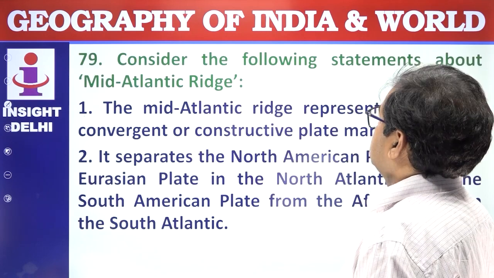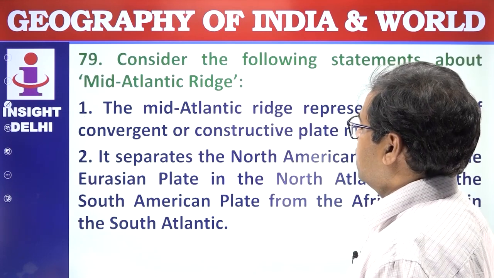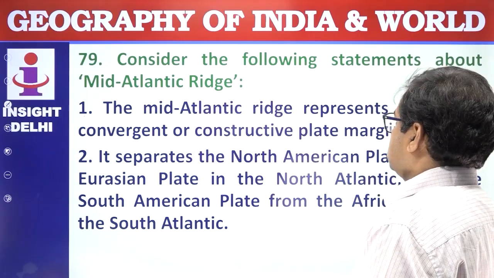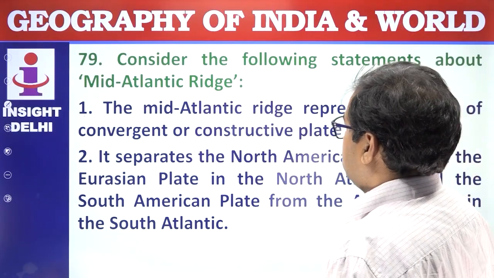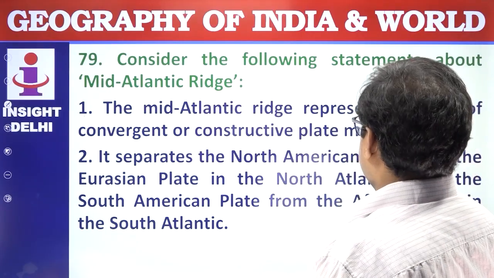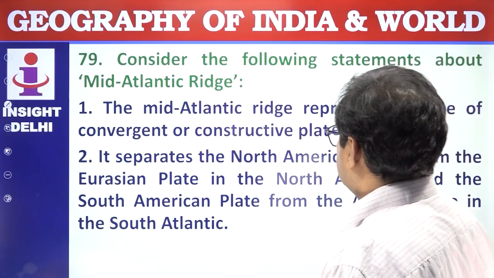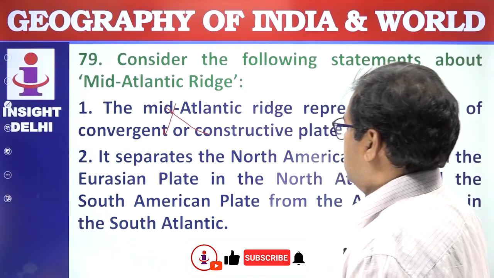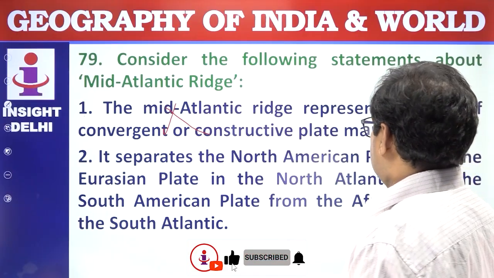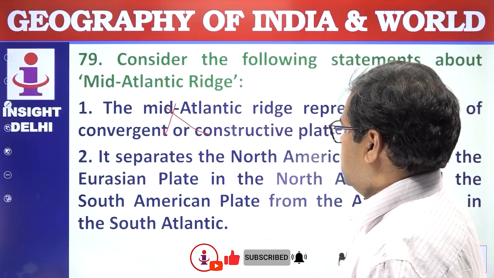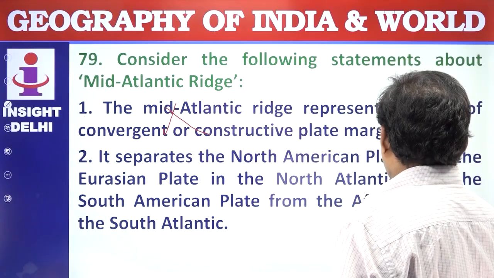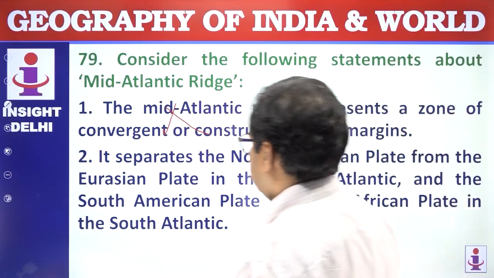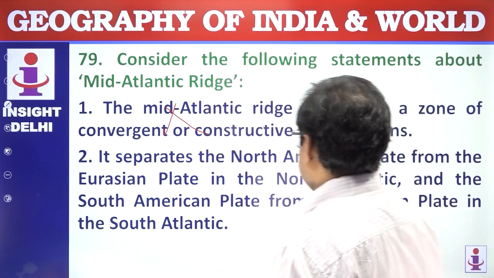Next question. Consider the following statements about the mid-Atlantic ridge. The mid-Atlantic ridge represents a zone of convergent or constructive margins. No, this is wrong. Not convergent, right? It separates the North American plate from the Eurasian plate in the North Atlantic and the South American plate from the African plate in the South Atlantic. This is a correct statement.